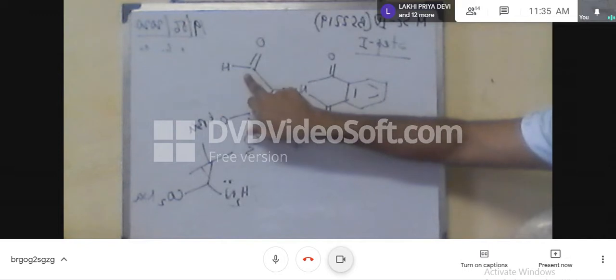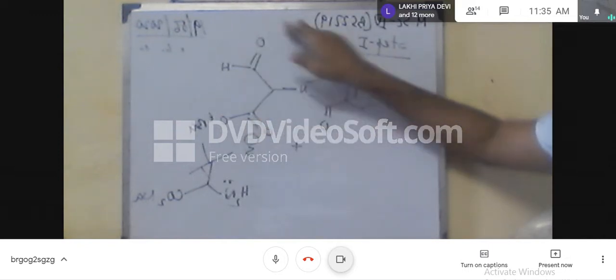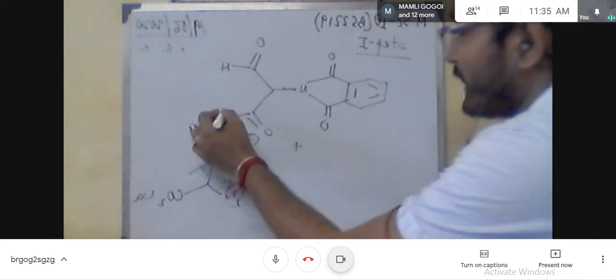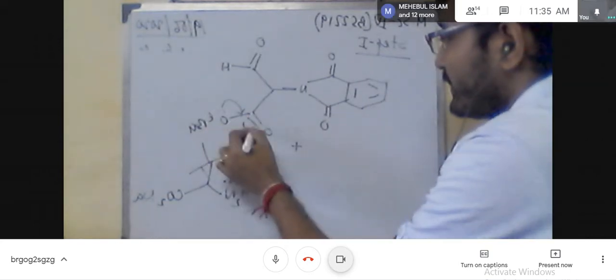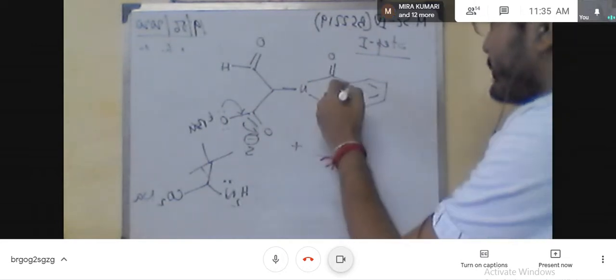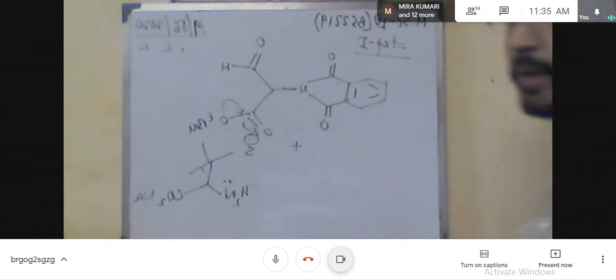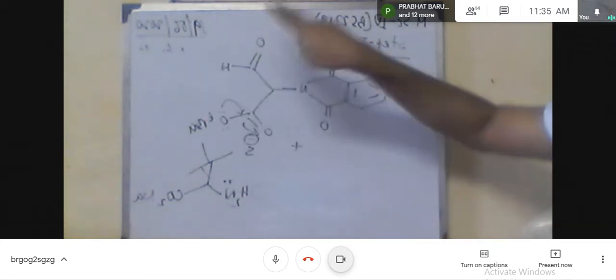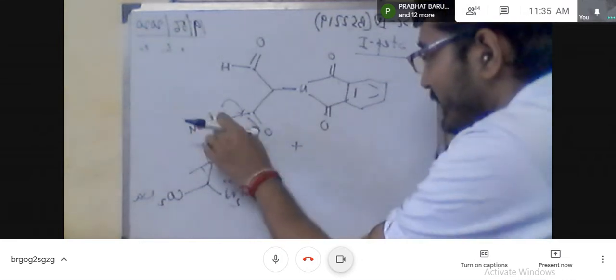But here you can see that the electrophilicity is satisfied by the adjacent lone pair. Simultaneously here electrophilicity is also satisfied by the involvement of this pi electron cloud. So in between all these carbonyl residues, you know that the aldehyde residue is the most electrophilic center. So the nucleophile can easily attack this center. So the mechanism will be, it will attack here. Step by step I will show the mechanism.